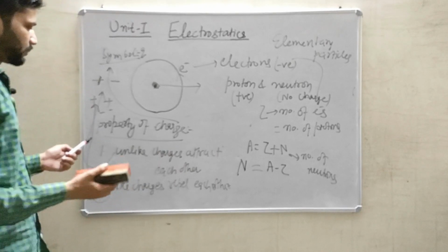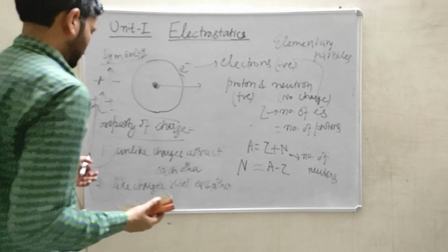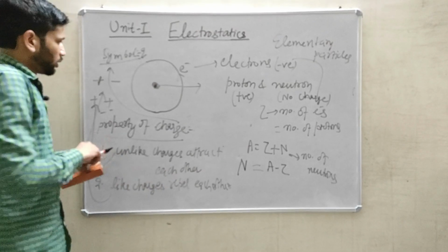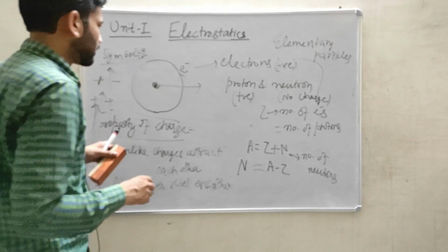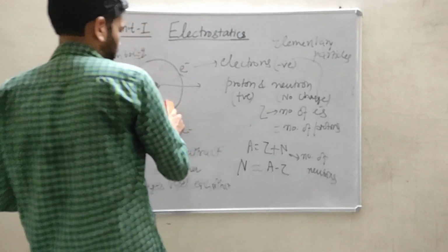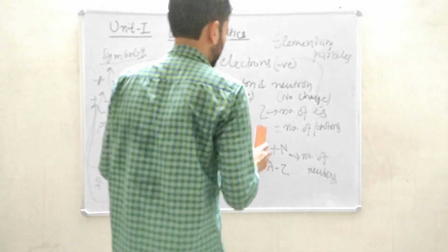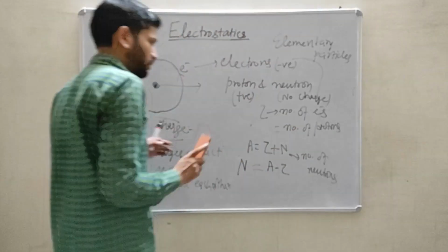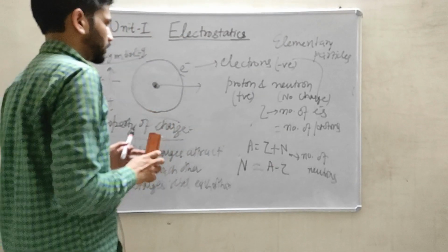So this is the basic property of the electrical charges, and I'll tell you what is the origin of electrical charge. Through the concept of atom, you already understood that the number of protons and the number of electrons in an atom generally is always constant.